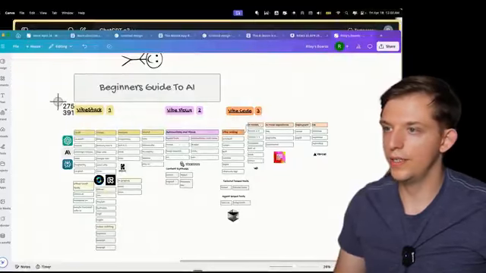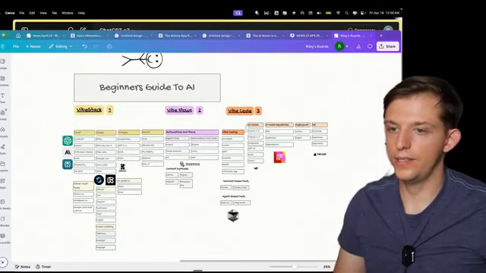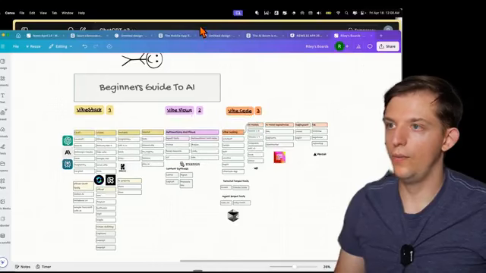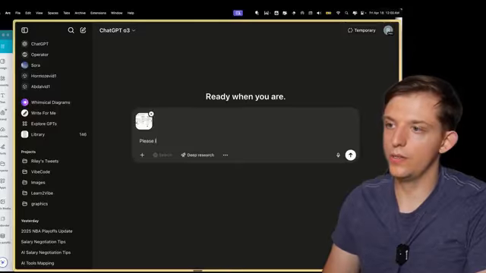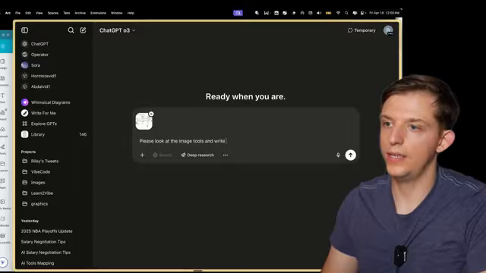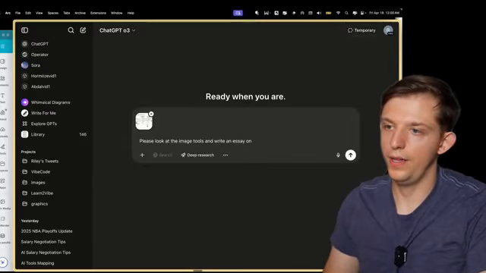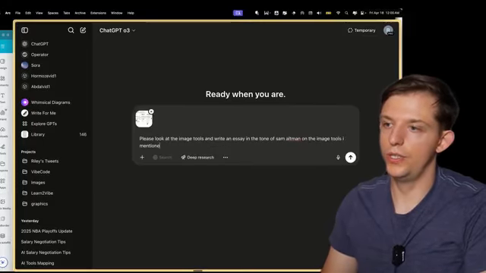We could take a screenshot of this right here, and we could save it to our clipboard. And we can go back to ChatGPT and we can just paste that in there. And we can say, please look at the image tools and write an essay in the tone of Sam Altman on the image tools I mentioned, short, concise, as if it was an internal memo to the OpenAI team.